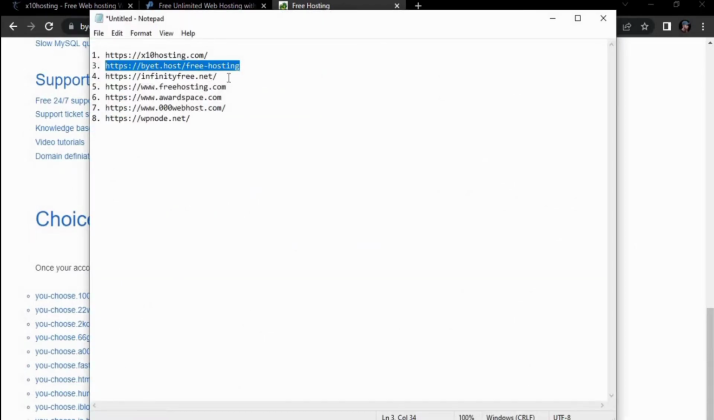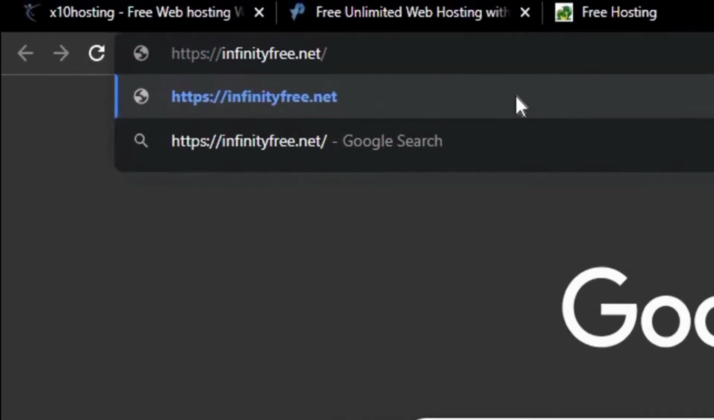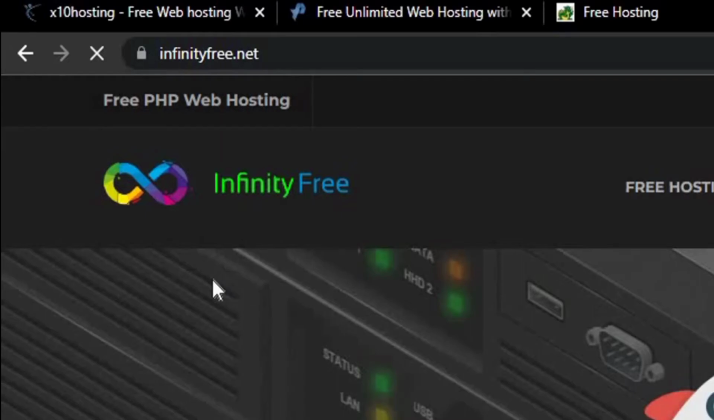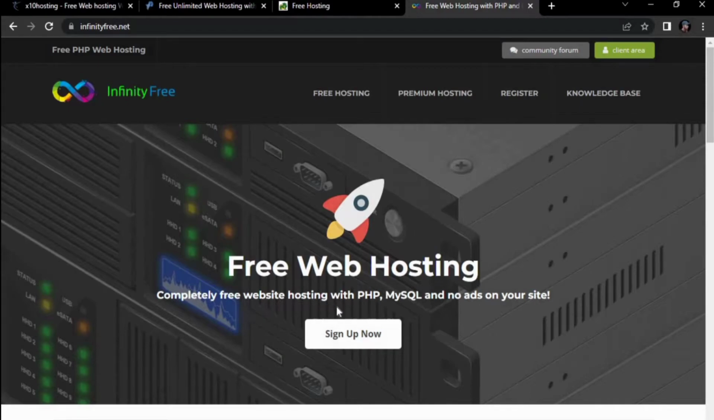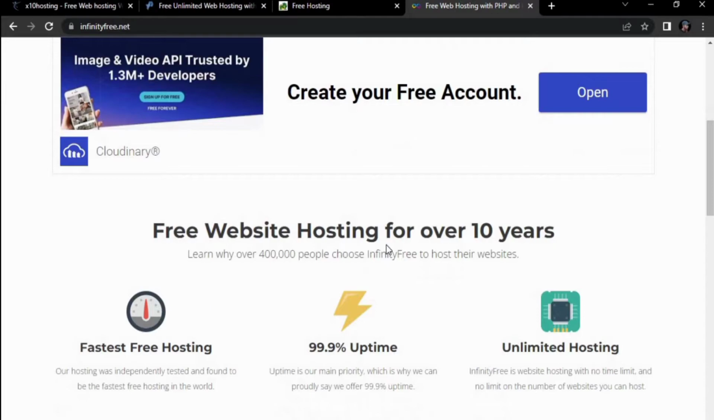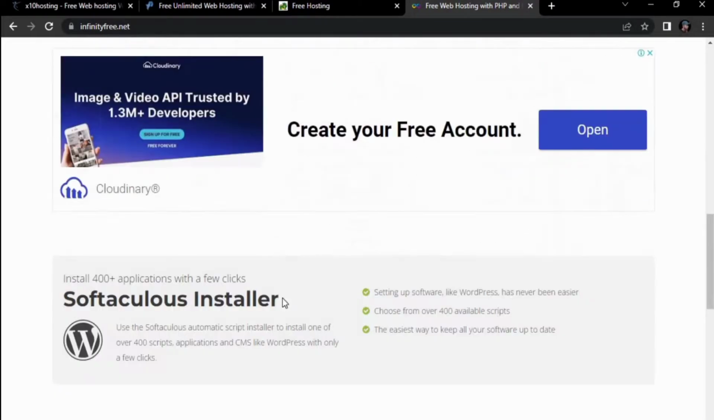And now the third website is InfinityFree web hosting, completely free website hosting with PHP, MySQL, and no ads on your site. This is a very good thing. Free website hosting for over 10 years. This website provides free hosting, fast free hosting, 99% uptime, unlimited hosting, host any domain, no ads on your site, completely free. This is very good.